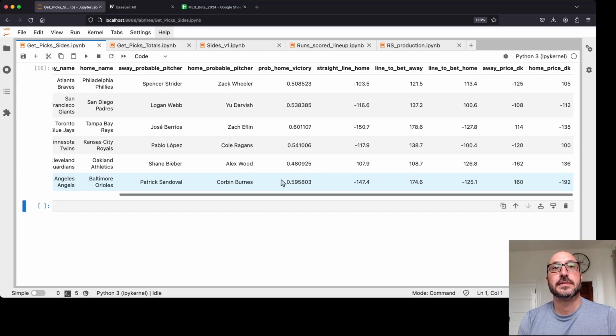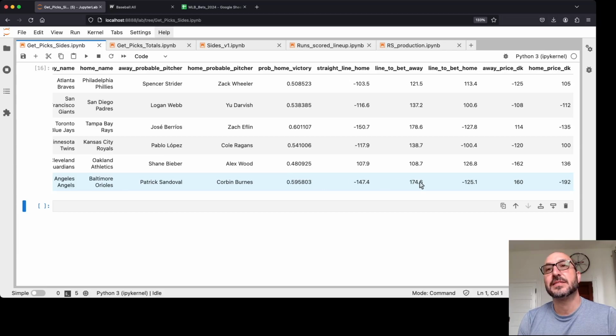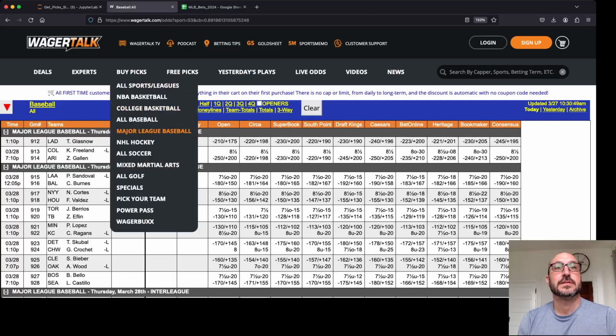The Orioles are a heavy favorite, 60%, 59.5%. But the model is saying if you can get the Angels at plus 175, it's worth taking. And DraftKings is offering 160. So again, it's close enough that we should check to see if we can find some odds that meet this criteria. So let's go and look at an odds aggregator.